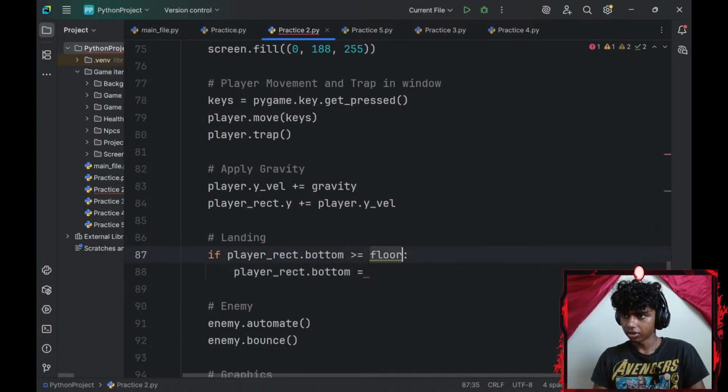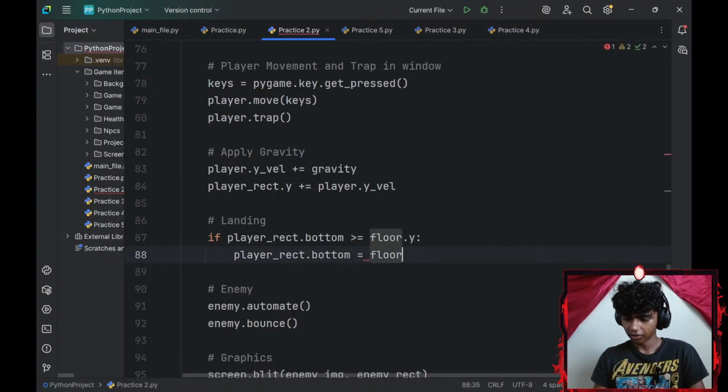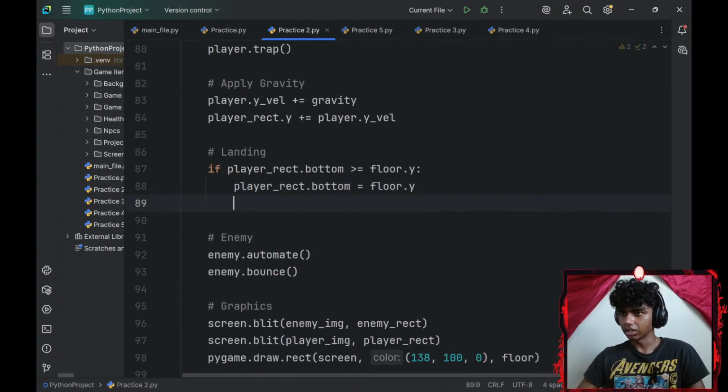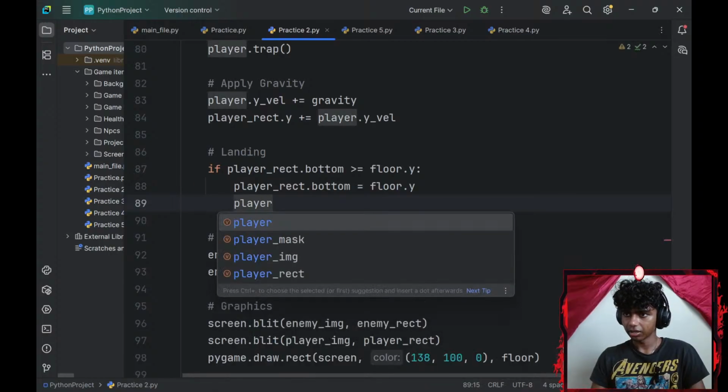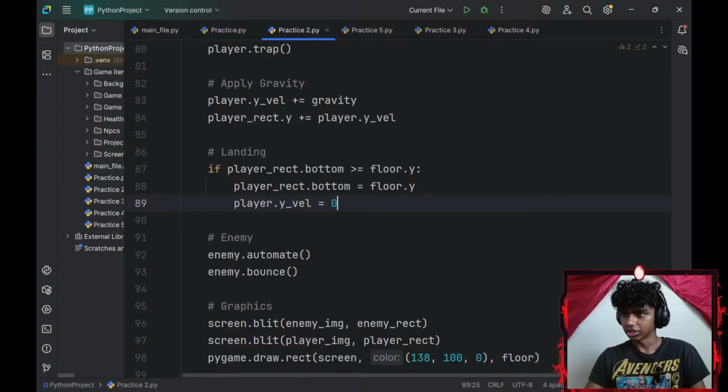My floor.y-axis equals my floor.y-axis. Alright, perfect. And then I will set my player.y_velocity to be equal to 0.